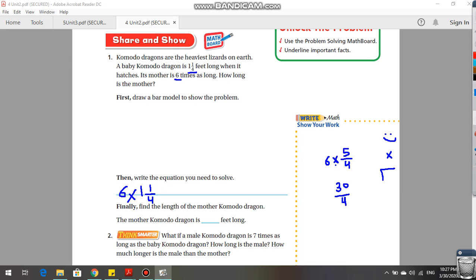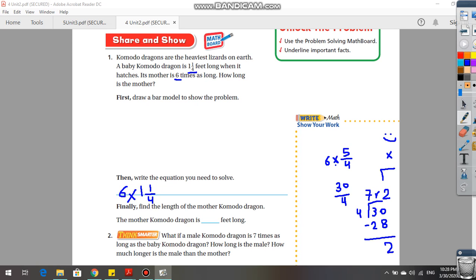Now, 30 divided by 4. Do I have 30 in table 4? No. So let's do it in a draft. 30 divided by 4. What is the closest number to 30 in table 4? Yes, 28. So I'm going to write 28. And what times 4 gives me 28? 7. So I'm going to subtract. 30 minus 28 equals 2. So the remainder is 2.